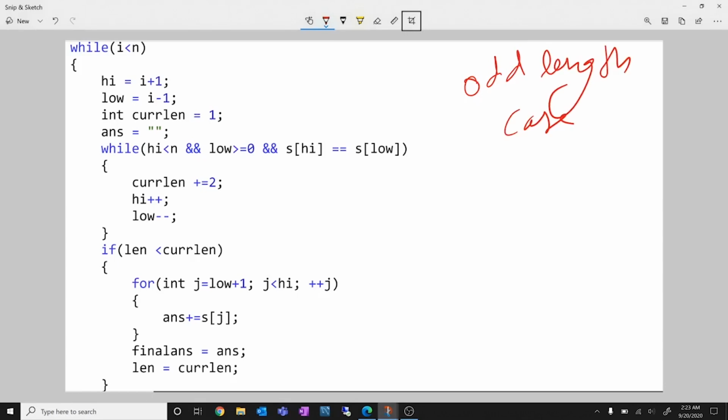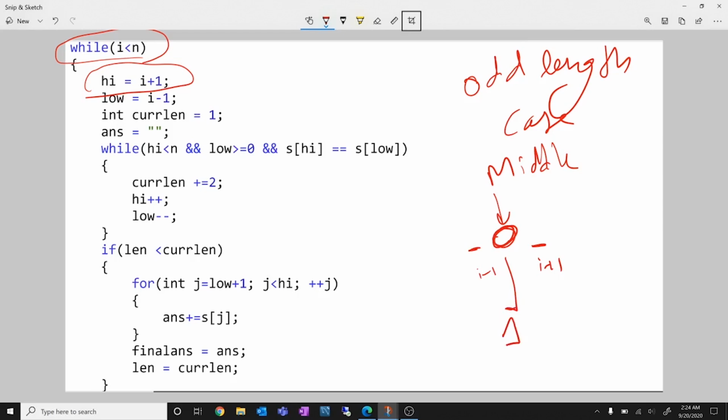So what I'm doing is that I'll start a loop while I less than n. This is the common thing. And then I initialize a high as I plus 1. So if I'm at the ith index, this is the middle element. So what is next that I have to satisfy? I have to satisfy that this element and this element should be same. So this is I plus 1 and this is I minus 1. And my current length is 1, that is only this single element. And answer is this single element, which is empty string right now. Right. Now what I'll do is while high is less than n and low is greater than or equal to 0.